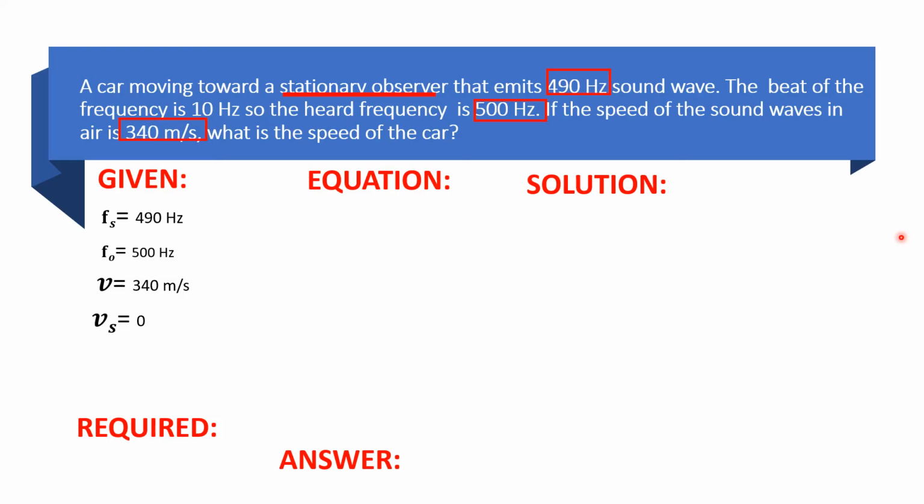0 meter per second. Now, ang hahanapin natin is the speed of the car or yung ating observer. Kasi yung car ang observer natin dito. So, yung speed ng ating observer ang hahanapin natin in this case. So, let's put it on the required. Sana naintindihan bakit naging 0 to? Kasi ang observer natin ay stationary. Yung observer natin dito is not the observer talaga. That is the source kasi siya yung nag-i-emit ng sounds. Kaya siya ay V sub S.